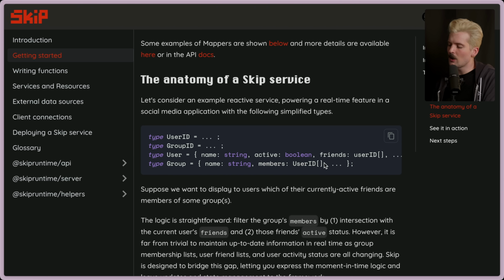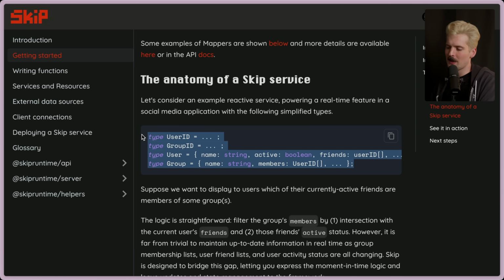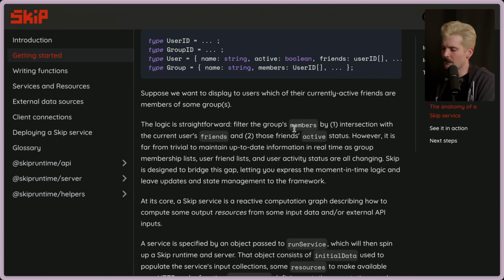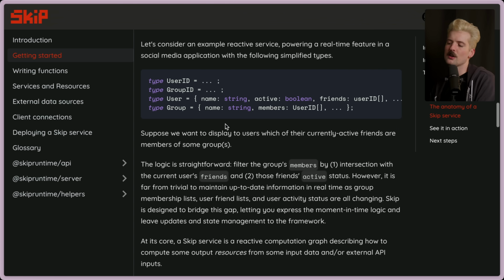Let's say you wanted to see all of your friends based on whether or not they're active, grouped by the groups they're in. That is not a trivial grouping to do here. Even in SQL, this would be kind of annoying. The logic seems pretty straightforward. You filter the group's members by intersection with the current user's friends and also their active status. But it is not trivial at all to maintain up-to-date information in real time as a user changes their username or their active status changes or the groups they're in change.